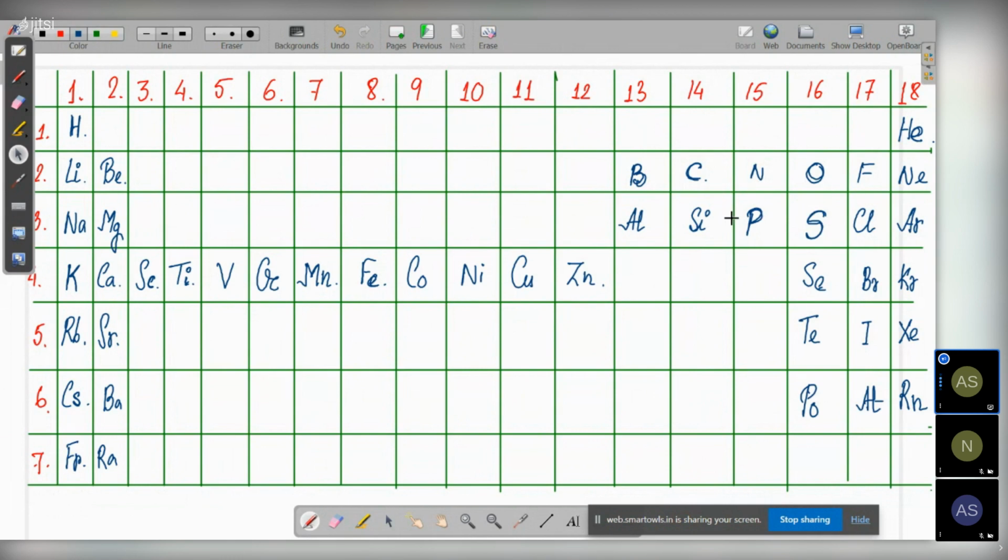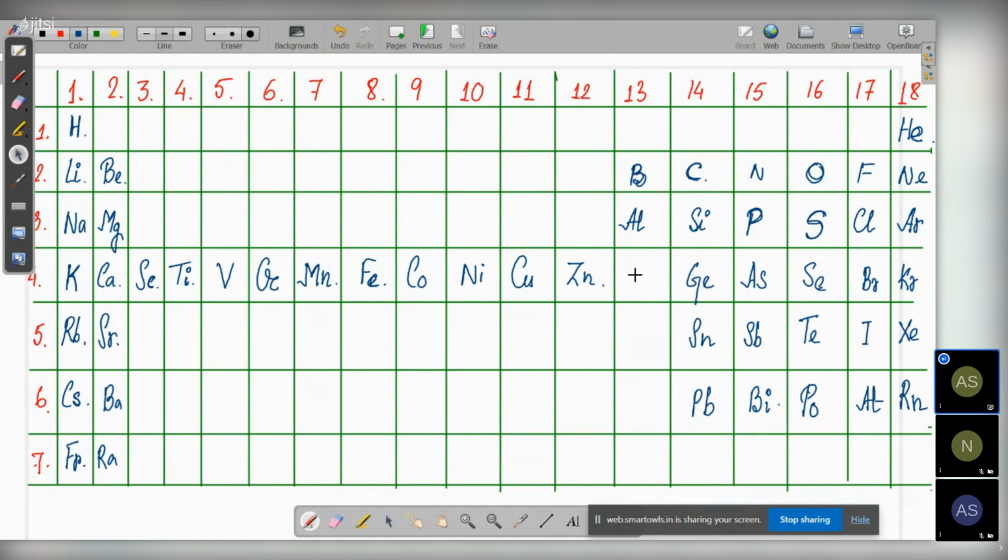Nitrogen, phosphorus, arsenic, antimony, bismuth. Carbon, silicon, germanium, tin, lead. So you have to remember down the group. Group wise, remember. Then it's easy to remember.